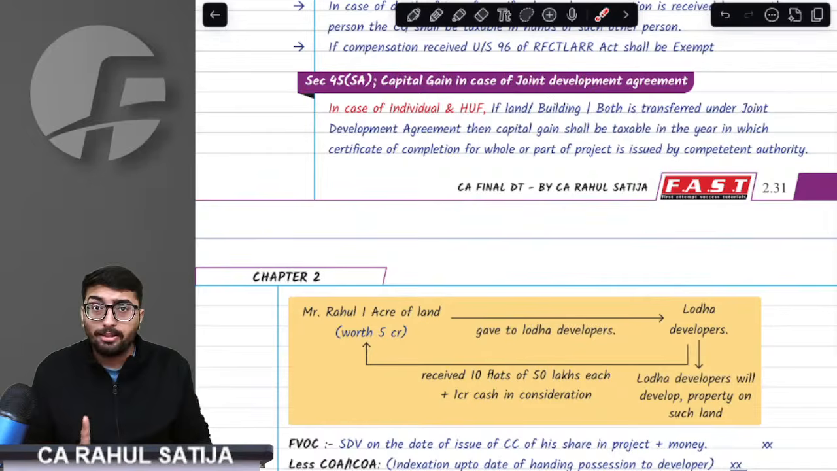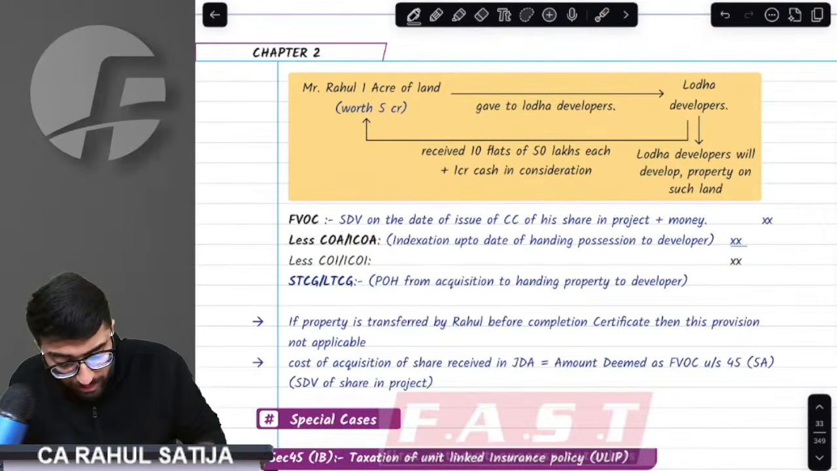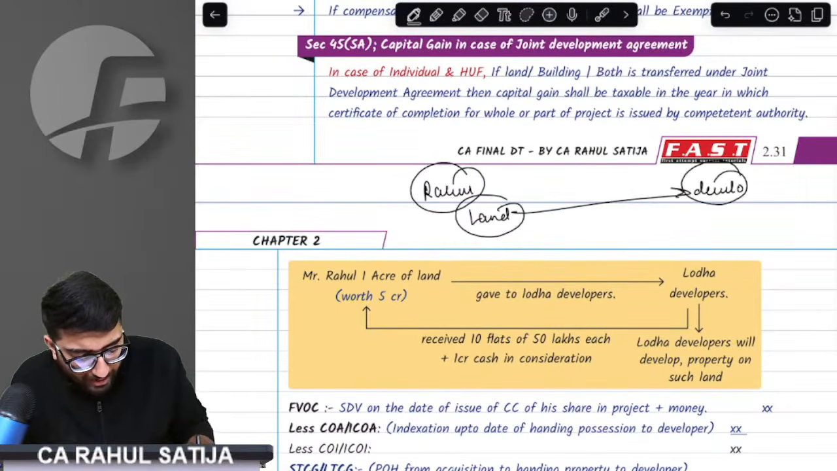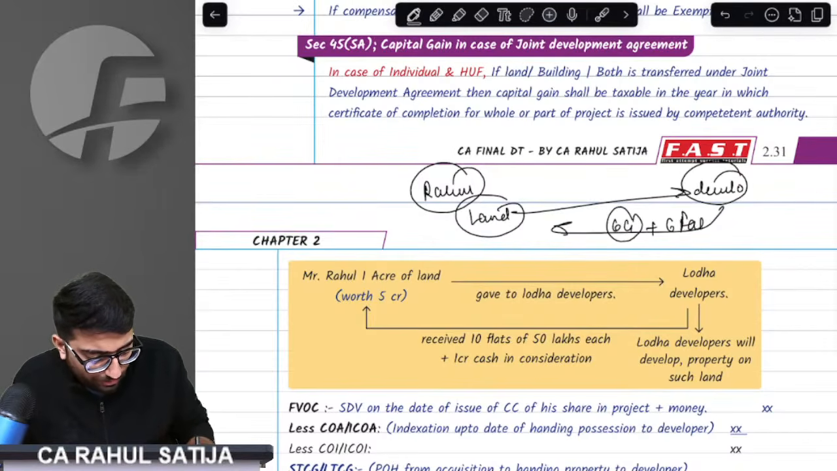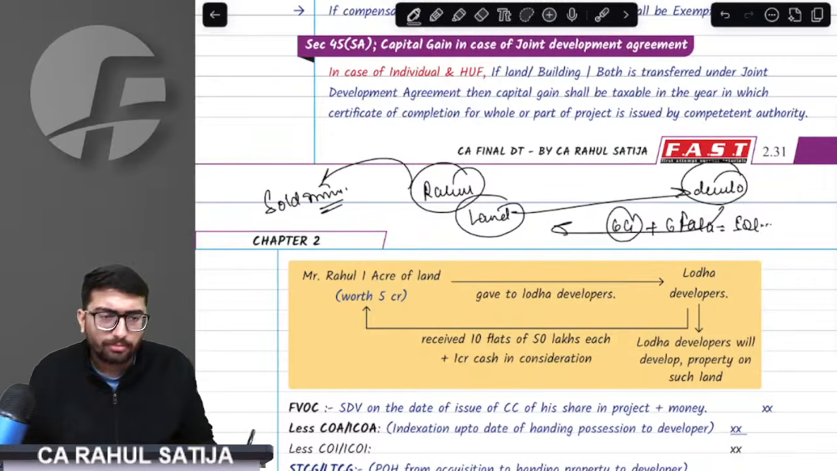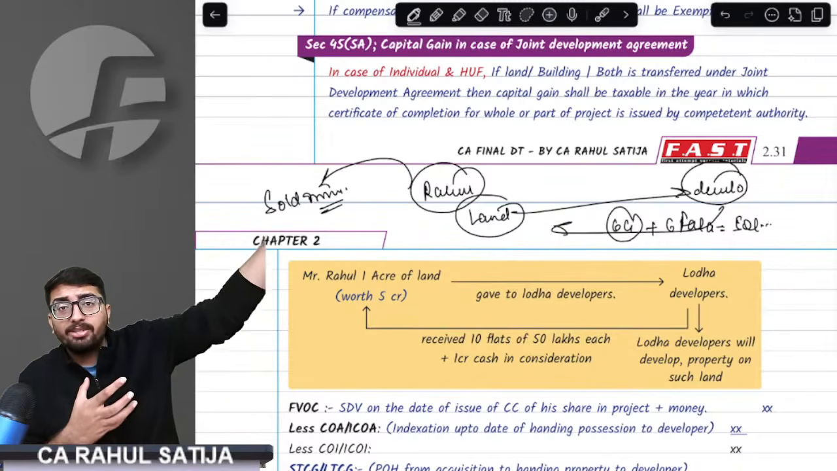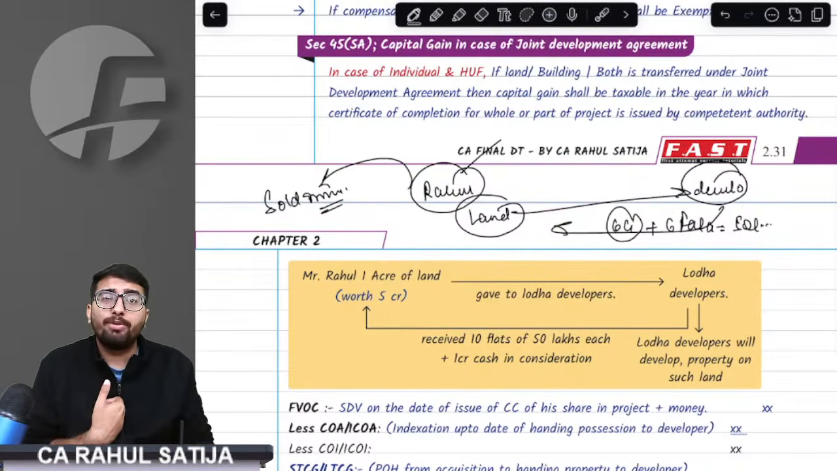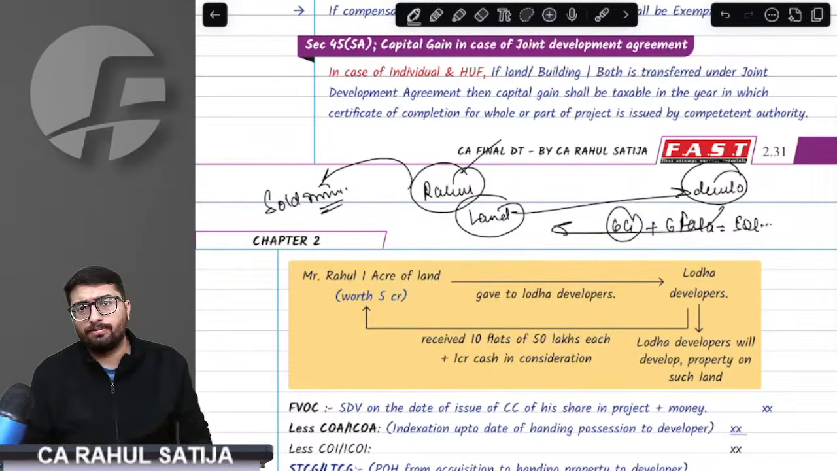Listen, sometimes what happens is Rahul has a land. He gave this land to a developer. In return, he is promised 6 crore of cash plus 6 flats of 50 lakh each. Rahul sold this flat immediately. The provision says if the assessee sells the asset before the completion certificate is received, then he will be charged to tax.